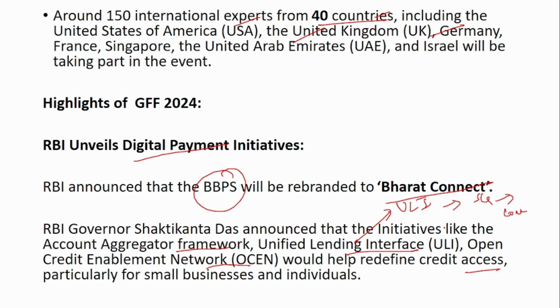So this ULI connects all the information that are located in isolation. This information is located in different systems. They are not connected to each other. So this ULI will connect all this information, and using that it will process and will help to provide an accurate loan also.